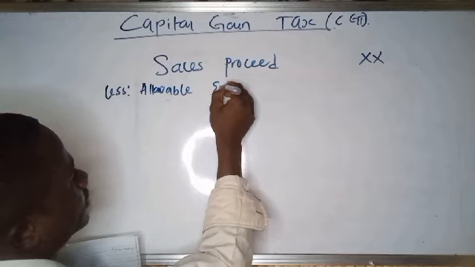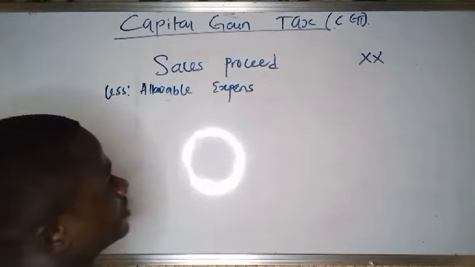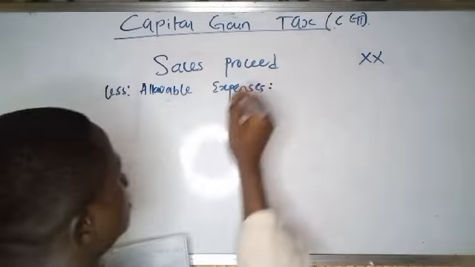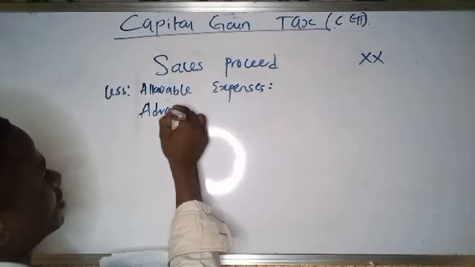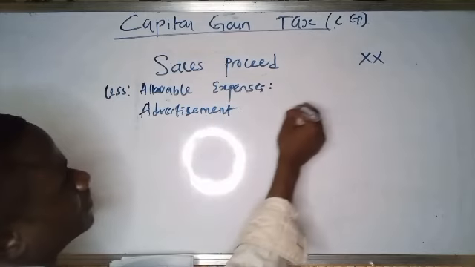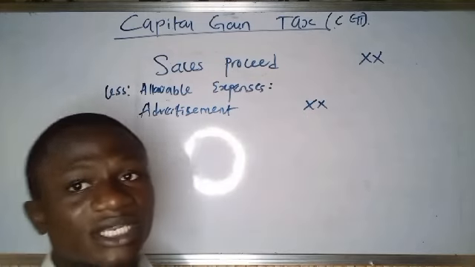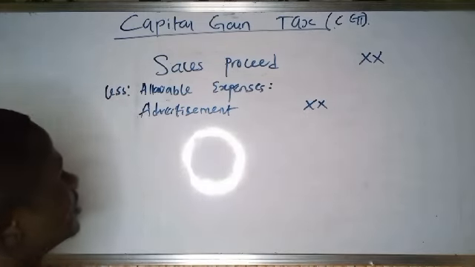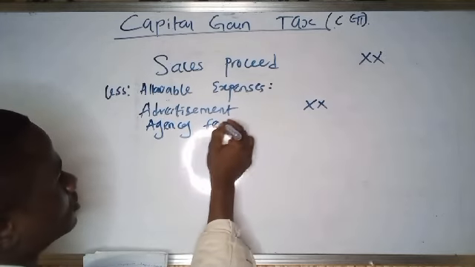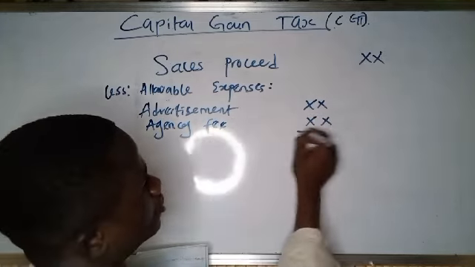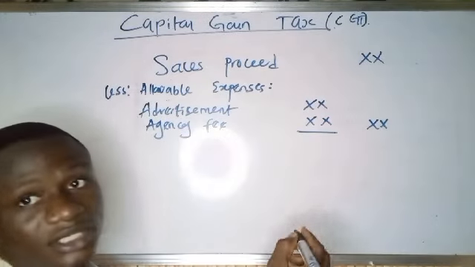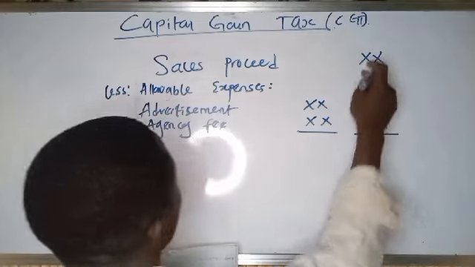What are your allowable expenses? Allowable expenses include advertisement costs, the cost of advertisement. Then you can have agency fee, and so on. So you add them together, then the total will be brought here, which will be subtracted from your